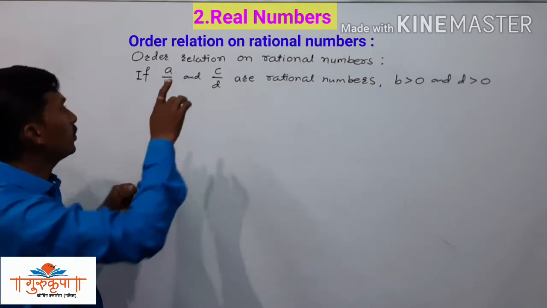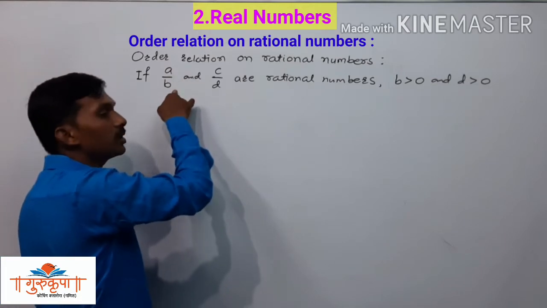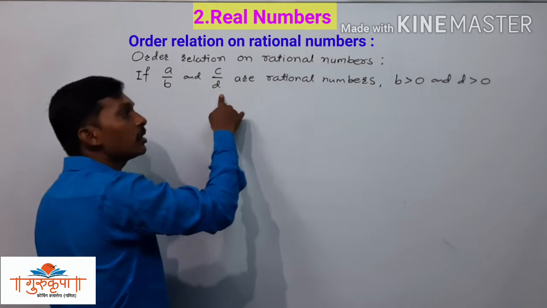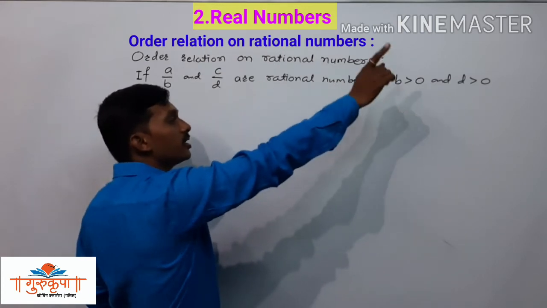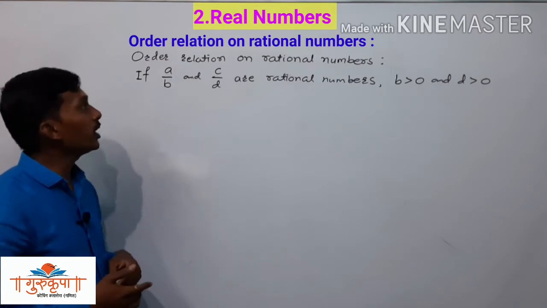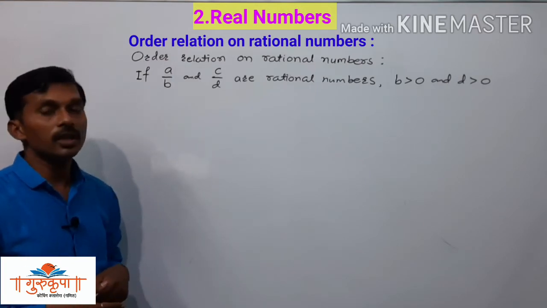So here it is very important, if A upon B is a rational number and C upon D is another rational number and here B is greater than 0, D is greater than 0, then how to determine the relationship between the rational numbers.